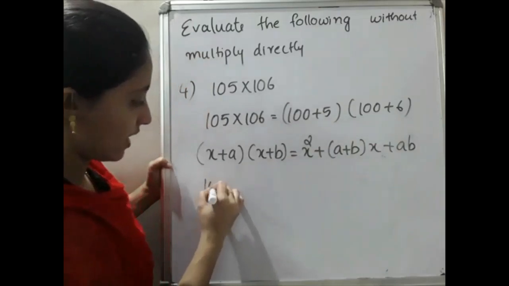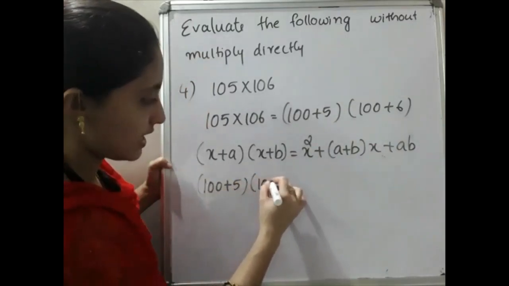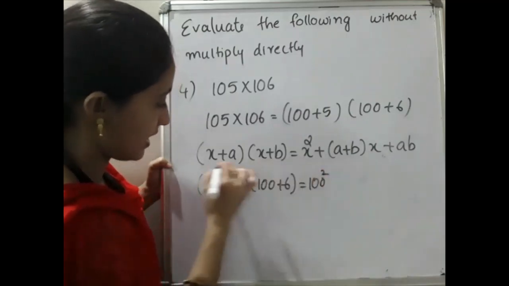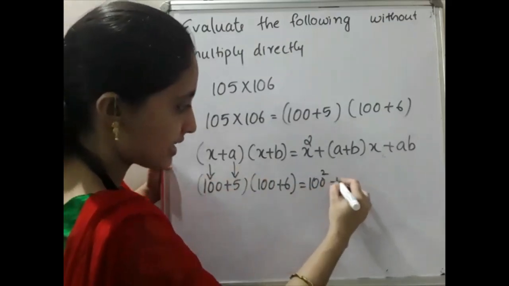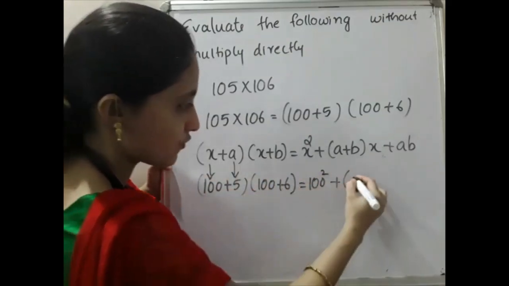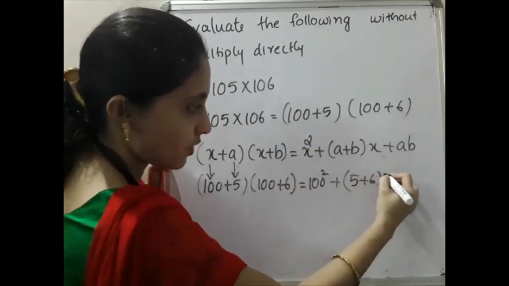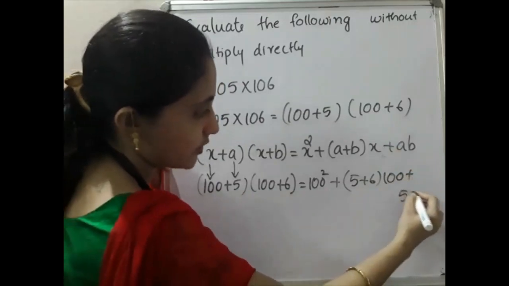So here you can write as 100 plus 5 into 100 plus 6. That is equal to 100 square, X represents 100, A represents 5. That is 100 square plus 5 plus 6 into X, which represents 100, plus 5 into 6.